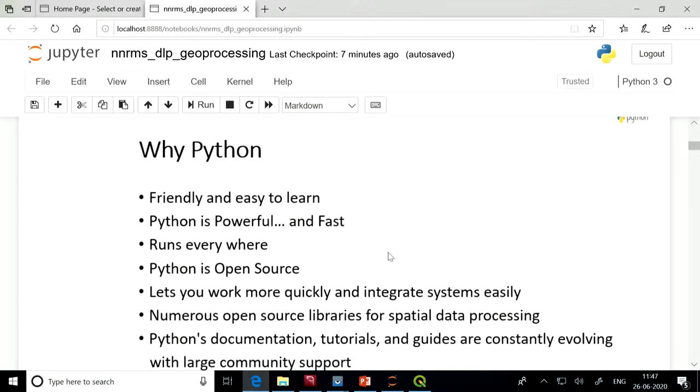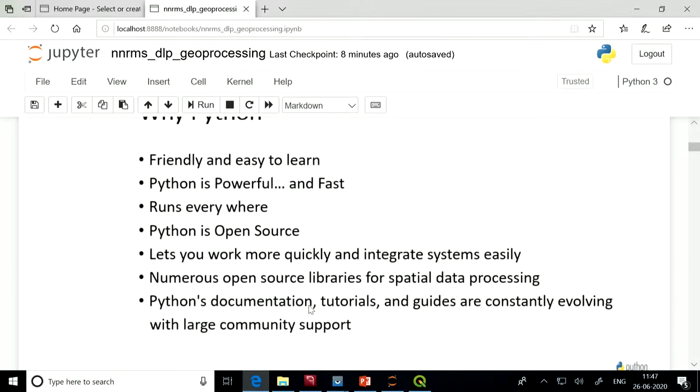Why do we specifically use it for spatial data processing? Because there are numerous open source libraries available for spatial data processing, so you need not do anything from scratch. This is also one of the most important reasons why we have chosen Python.